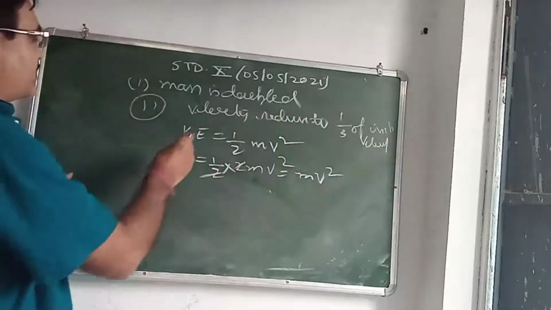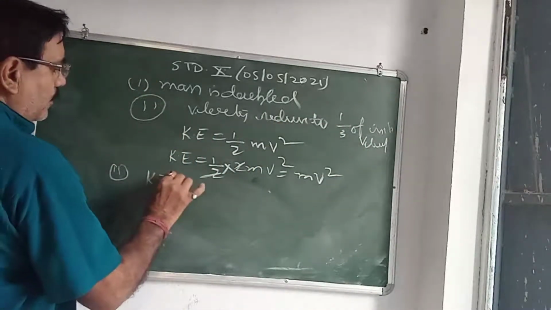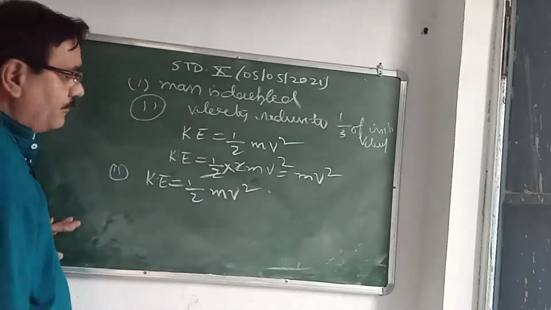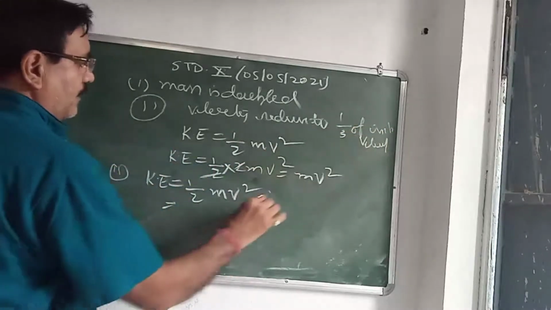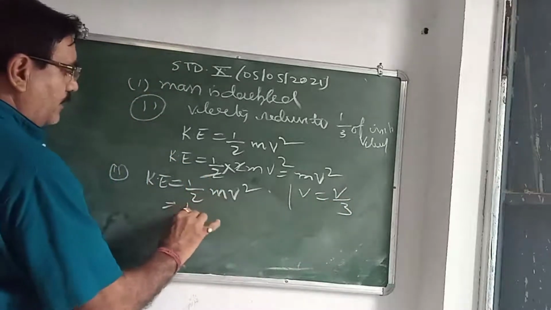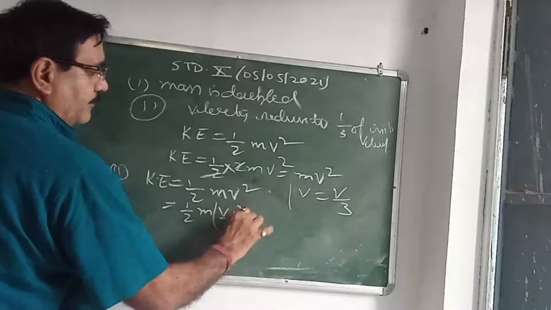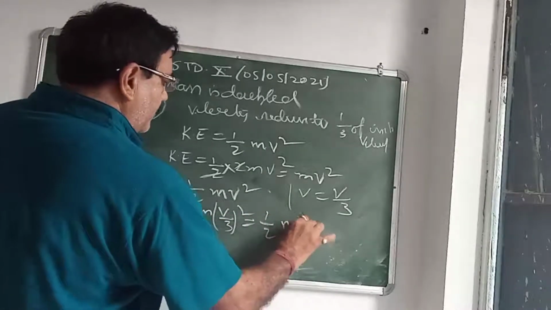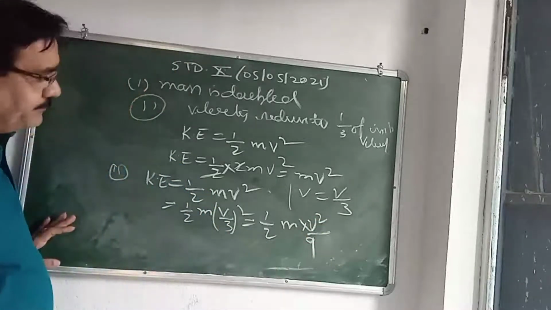Same way for the second part. K is equal to half mv square. Is there a formula? Now the velocity is reduced to 1/3 of the initial, so v becomes v by 3. We put the value: half m into (v by 3) square. That is half m v square by 9.